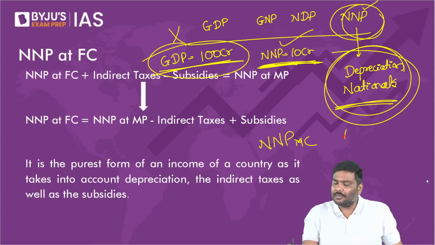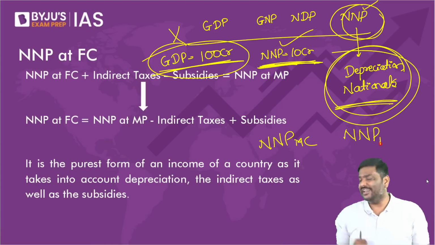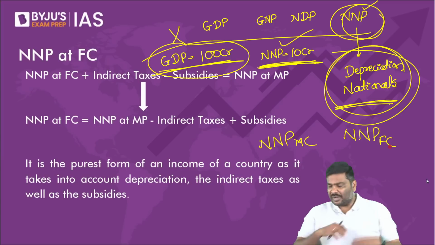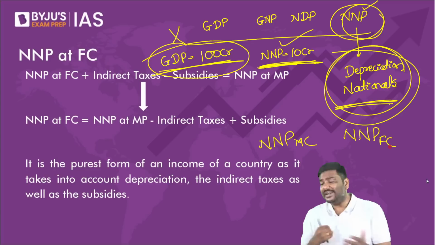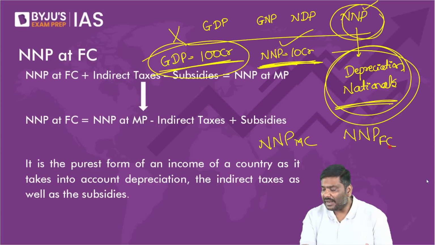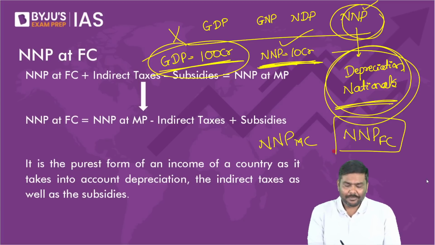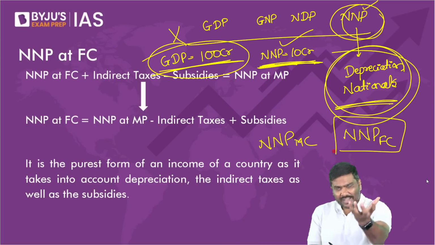Point number 2: NNP at market cost and NNP at factor cost. Tell me, between both of them, which is a better indicator? Think of it. NNP at factor cost is a better indicator, not market cost.